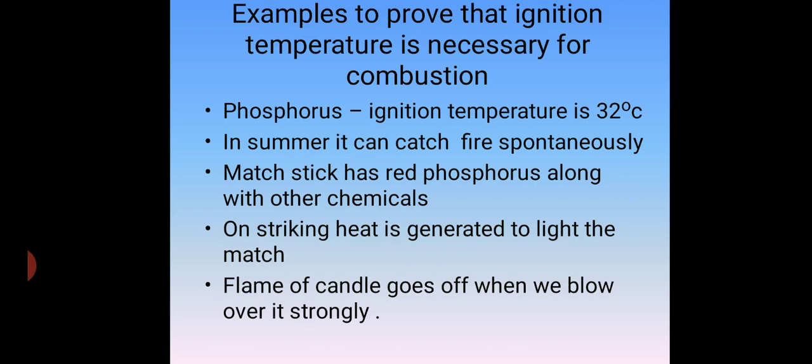Examples to prove that ignition temperature is necessary for combustion. See, phosphorus is a type of substance, an element, and its ignition temperature is 32 degrees centigrade. In summer, it can catch fire spontaneously without giving any fire, it will start burning immediately.